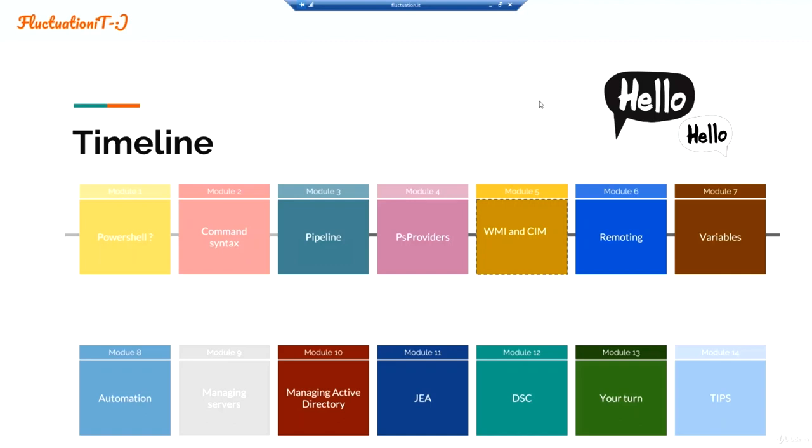In module 7, we'll see variables. Yeah, that's cool. We start to do automation. Okay, keep cool. Automation is simple. So module 8 will be automation. Module 9 will be managing services, managing your servers in your company. How powerful and simple is it?